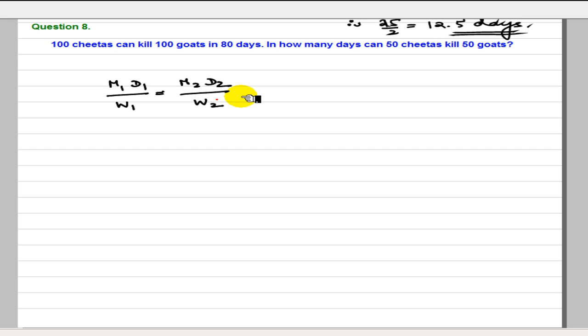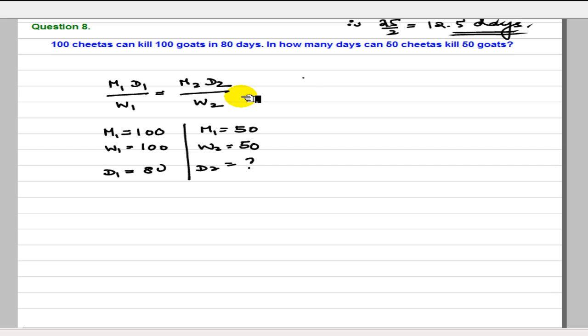In this problem 100 cheetahs is there and the work done is 100 goats. So m1 is equal to 100. The work done, that is the killing of 100 goats, is the work done. So w1 is also equal to 100 and the number of days is 80. d1 is equal to 80. In the second case d2 is asked. So what is m2 here? In how many days? 50 cheetahs. So m2 is equal to 50. w2, the work done, is now killing of 50 goats, that is also 50, and d2 is asked.